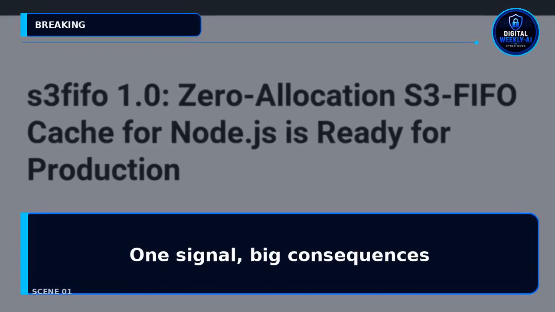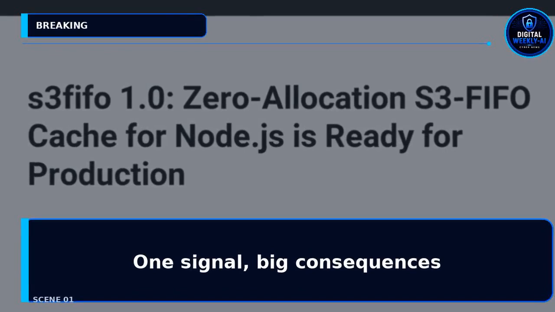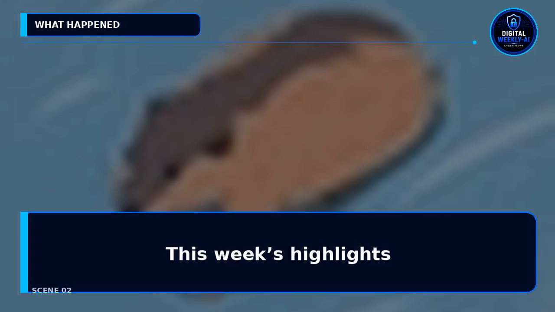Main point first. A single unreliable CI signal can make an autonomous agent change production code. This roundup covers 5 items. S3 FIFO v1.0, an agent AWS cleanup with audit evidence, a protocol lab on MSS clamping, answer engine optimization, and small tooling updates. Quick summary.